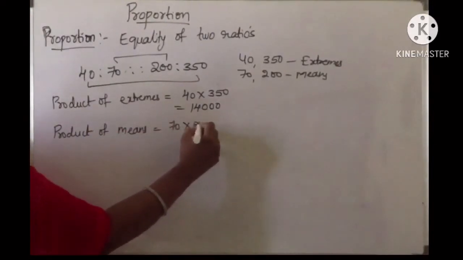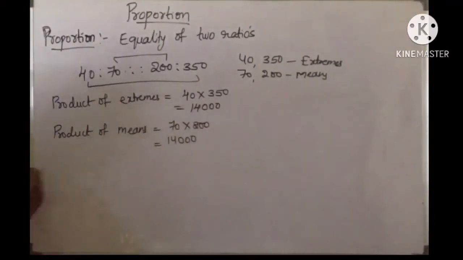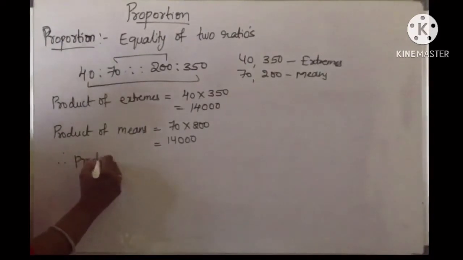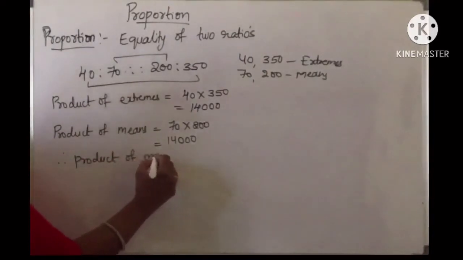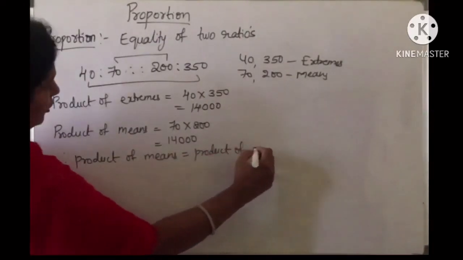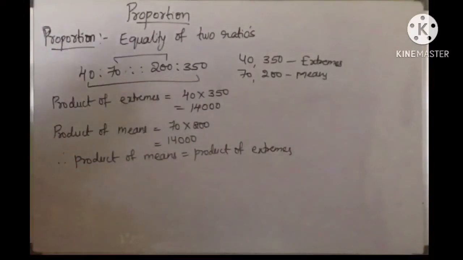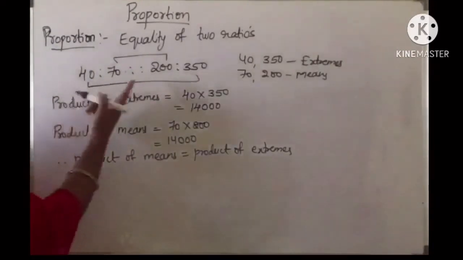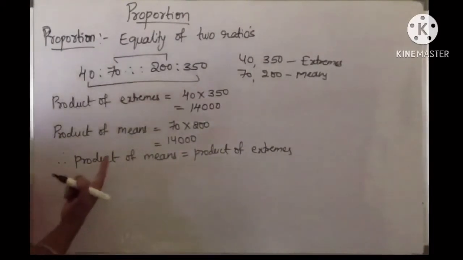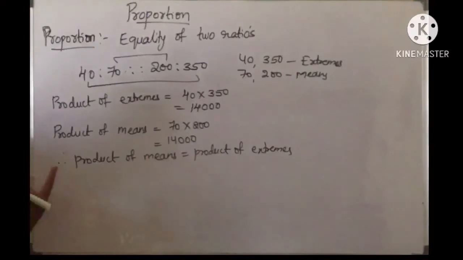70 into 200, so you will get 14,000. Now clearly we got here product of means equal to product of extremes, or we can also write product of extremes is equal to product of means. Thus we have observed that if four numbers are in proportion, then the product of means is equal to product of extremes, or product of extremes is equal to product of means.